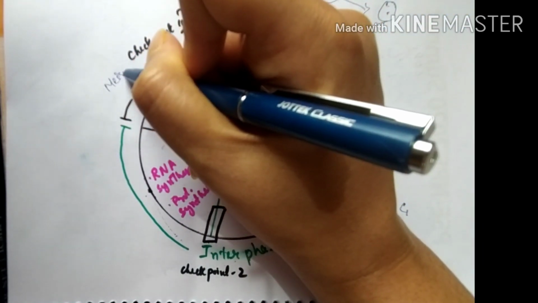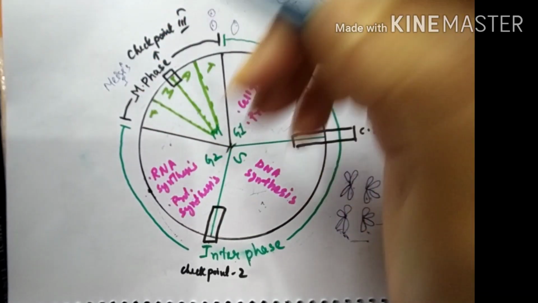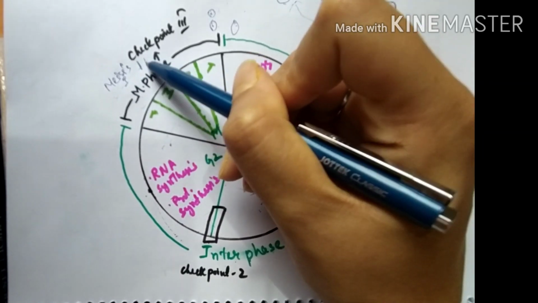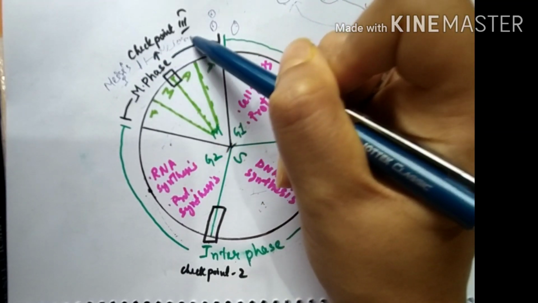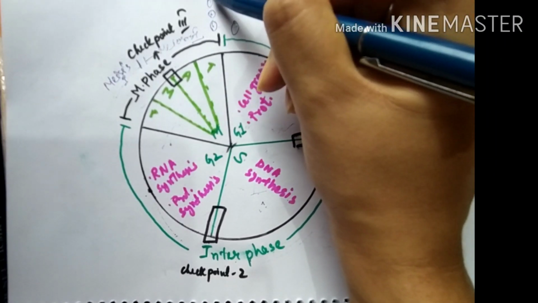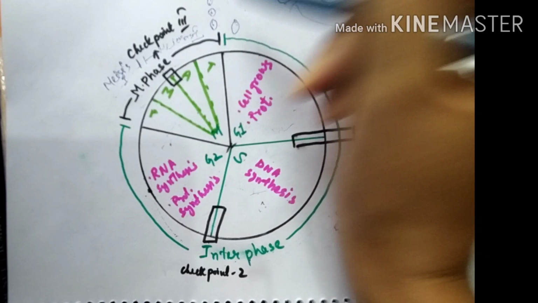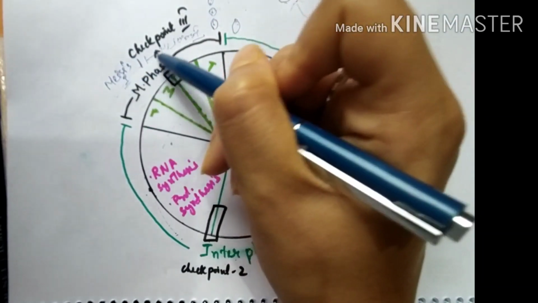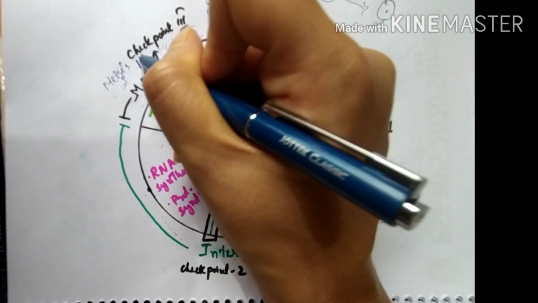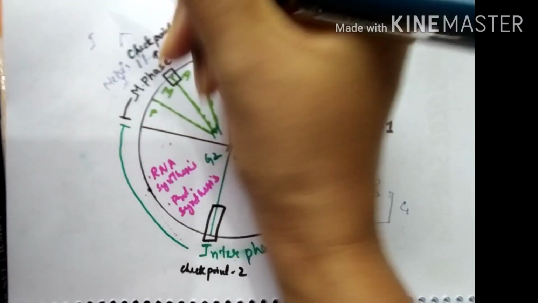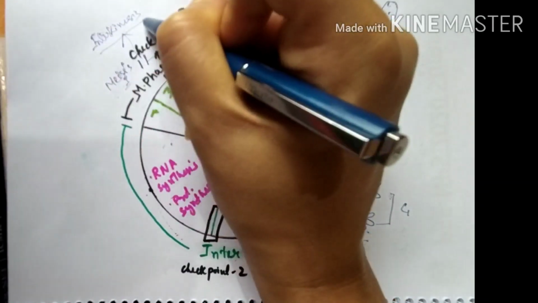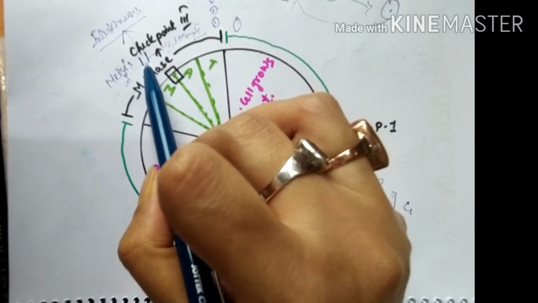It will complete meiosis 1, and then it will enter meiosis 2, and at the end 4 daughter cells will be produced after meiosis. Now between meiosis 1 and meiosis 2 there is a short gap, a resting phase, and this gap is known as interkinesis. Here the DNA does not replicate and nothing happens. This is just a resting phase.